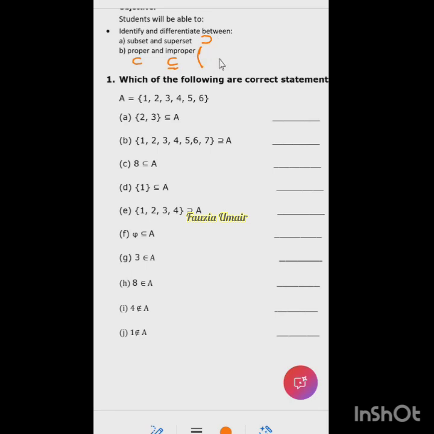So you need to check two conditions. For improper subsets, you need to check two conditions. One, that all elements of set A are present in set B. This symbol is for writing all the elements. Elements of set A are present in set B. और second condition आपने ये check करनी है कि A should be equal to B. दोनों sets बराबर हों. So now check. Do you think this is an improper subset of A?